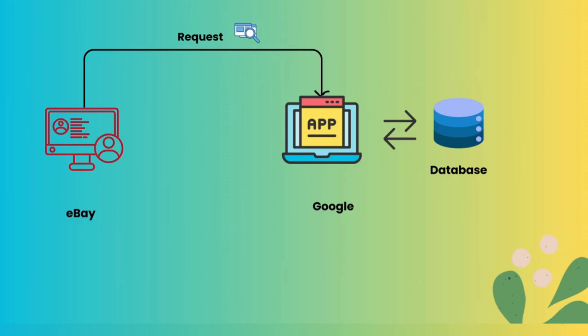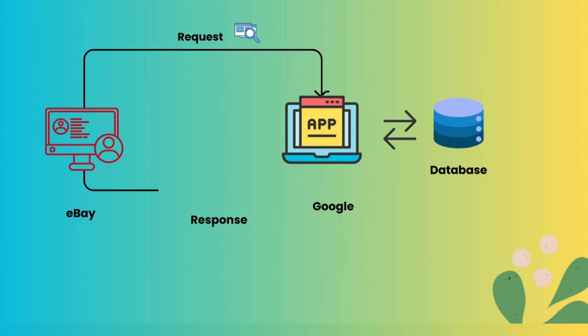Google has the authority to decide what kind of response they want to share with eBay. That is where the role of API comes in, where we decide how these two applications, eBay and Google, can communicate with each other, how they can share their information, and how many details they can share. All of this is considered part of the API.